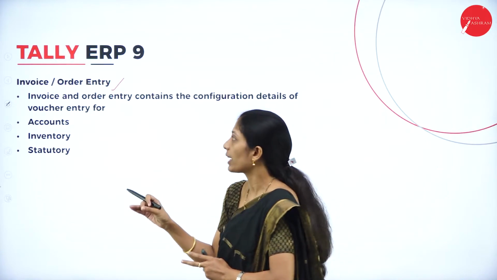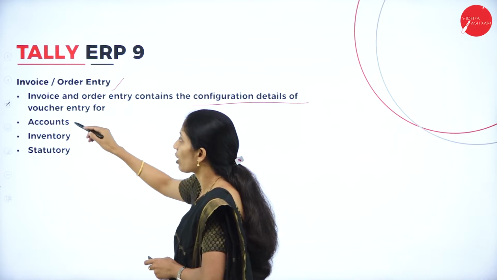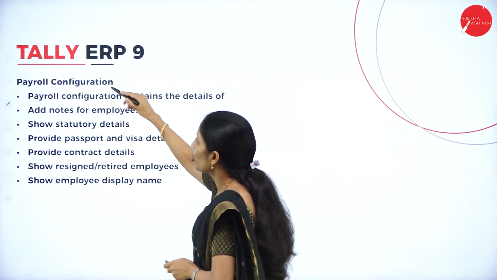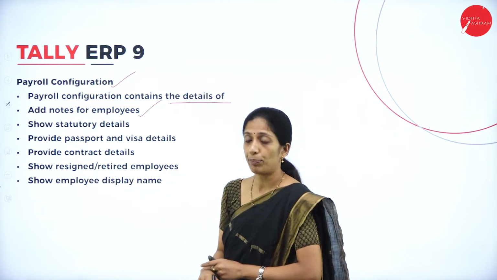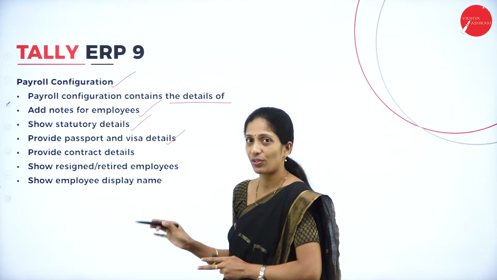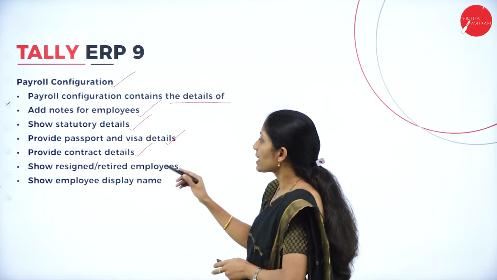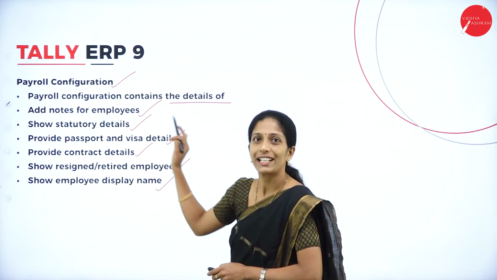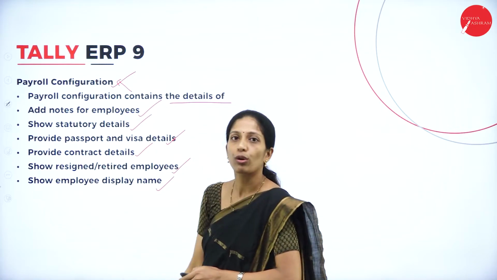Under invoice or order entry, it contains the configuration details of voucher entry for accounts, inventory as well as statutory. Next, payroll configuration contains the following details: add notes for employees, show statutory details, provide passport as well as visa details, provide contract details, show resigned or retired employees, show employee display name. This is all relating to employees because it is based on payroll configuration.